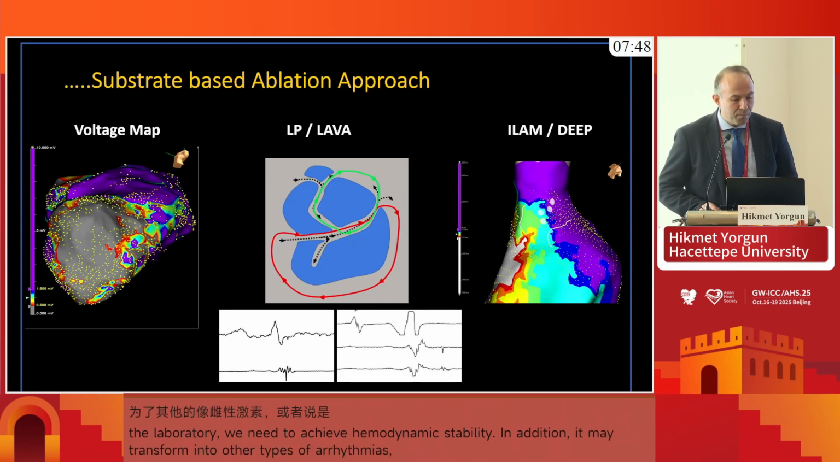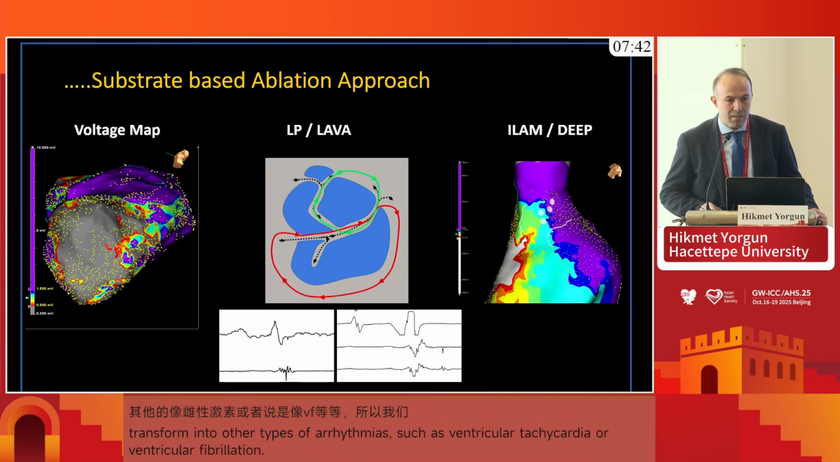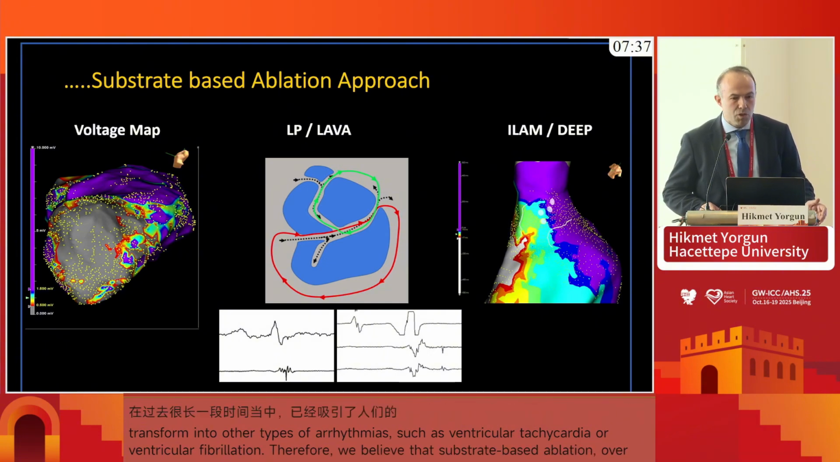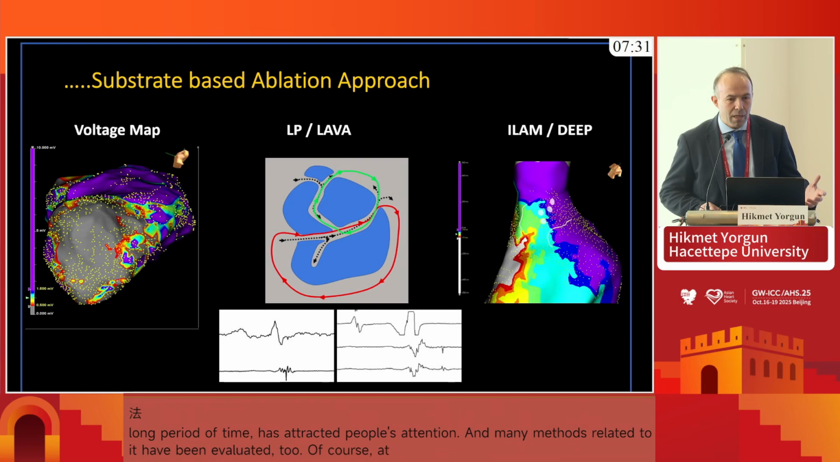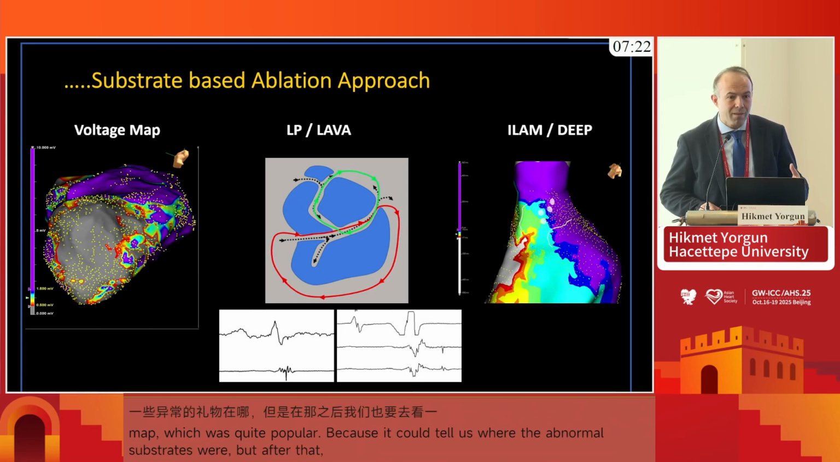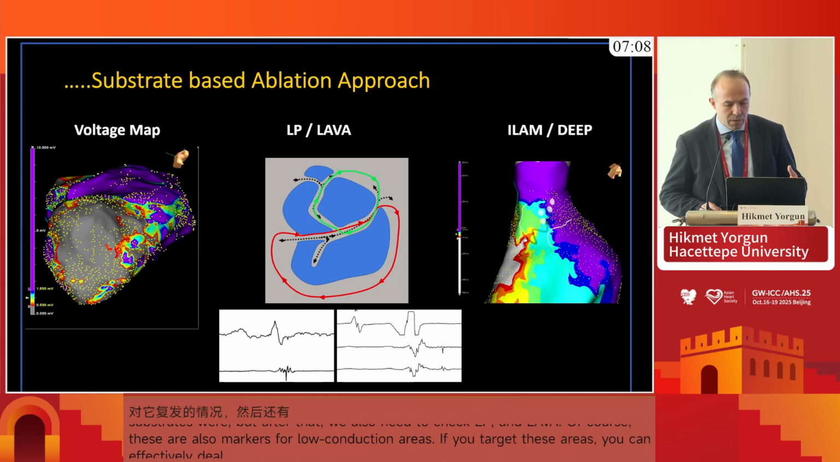So the substrate-based ablation approach gained interest over many years, and many different methods were evaluated. Of course, in the beginning, voltage maps were much more popular because voltage maps generally show you where the abnormal substrate is. But then we learned that having an idea about the late potentials or LAVAs, which are surrogate markers of slow conducting regions, may help us, because if we target these areas, we can get rid of the VT recurrences. And in the latest years, we have more data regarding the functionality of tissue and its role in the critical isthmus of VTs.